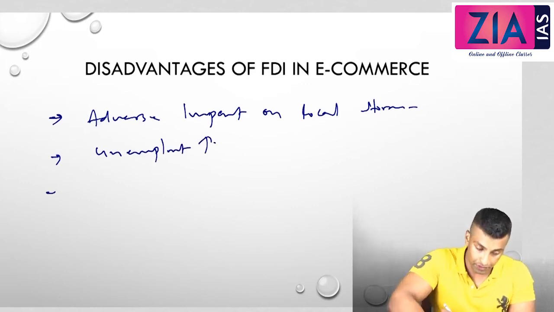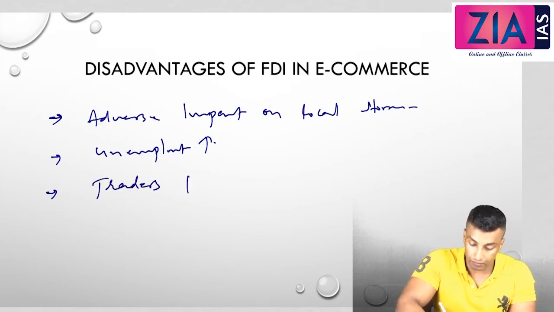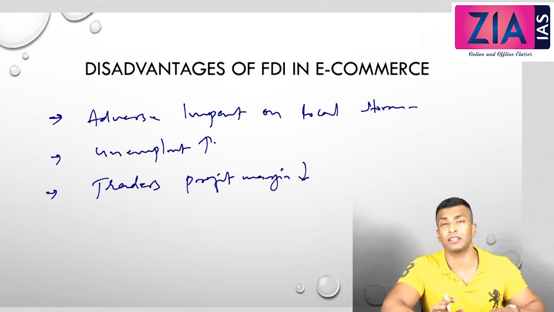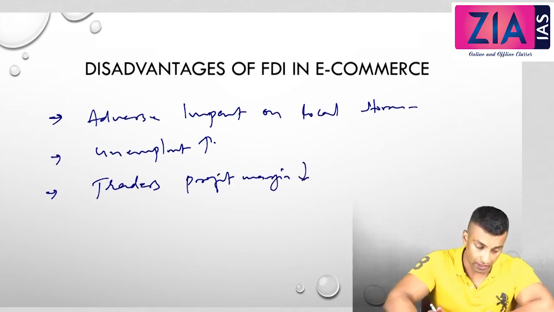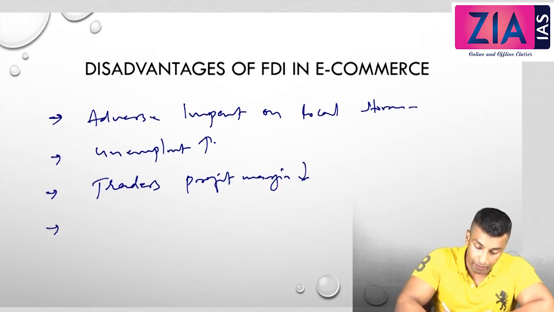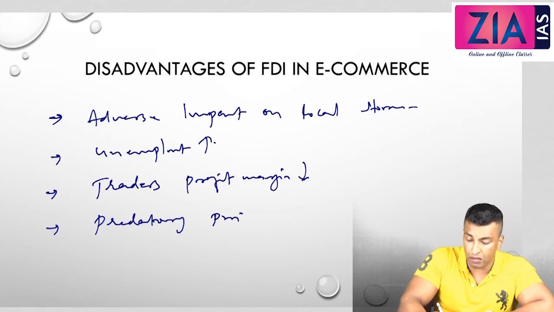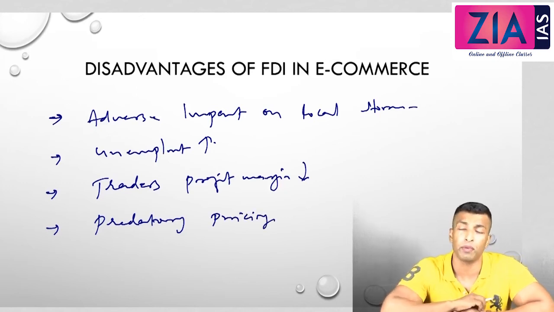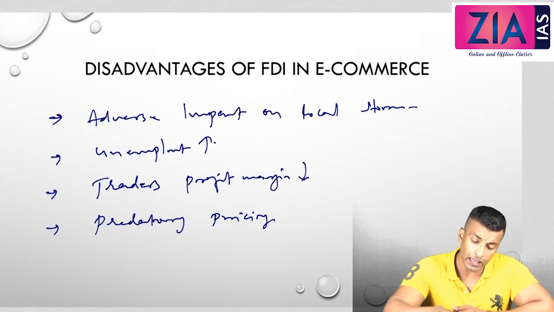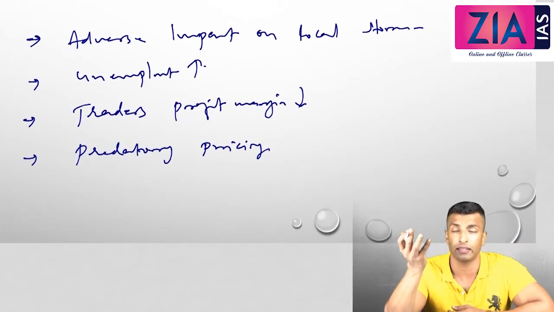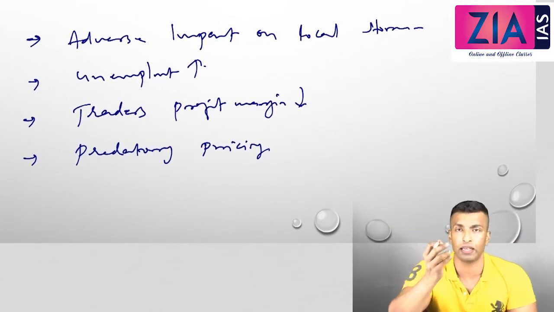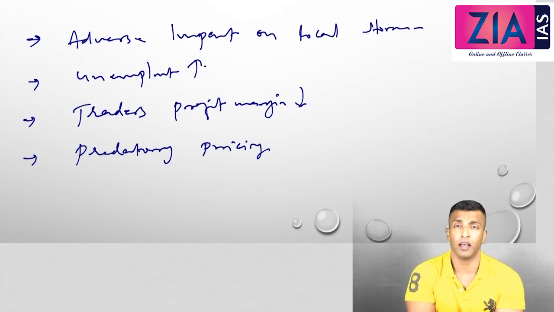Then traders' profit margin decrease. These are general disadvantages that we are discussing. Then you can see predatory pricing. Mostly applicable in the inventory model, but we are not allowing that. But in the marketplace model also, when the Big Billion Days kind of sales come, you can see this predatory pricing.